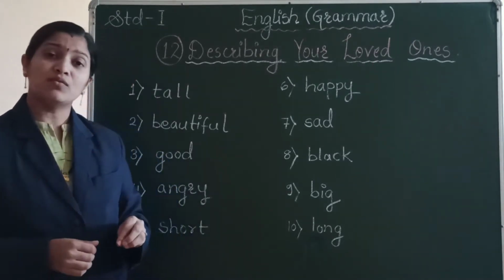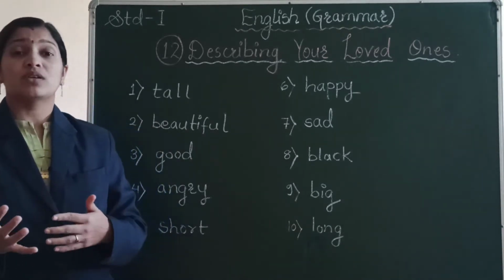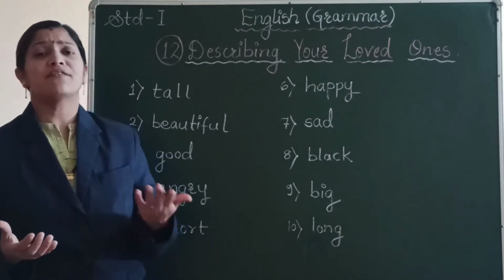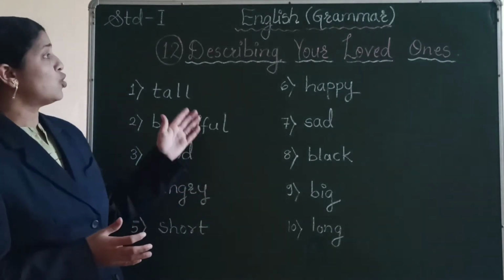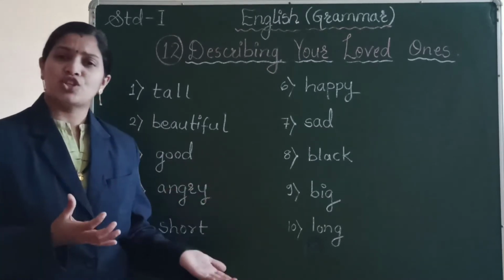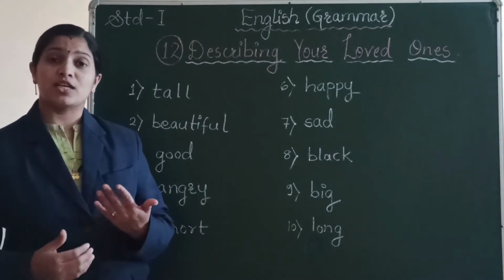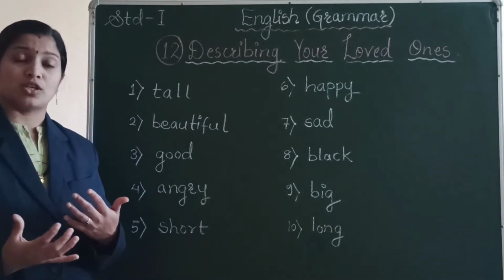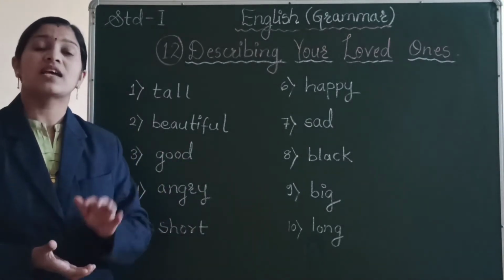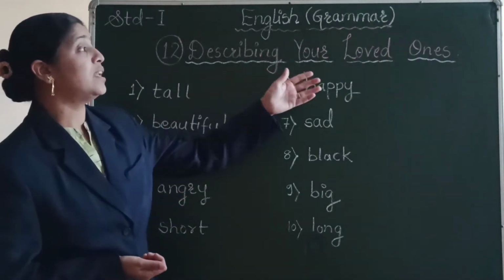Describing words are the words that are used by us to tell about the persons, about the places, about animals, birds and various objects. So also the describing words tell us about the colors, size, shape. Yes, so all the words which are used by us to give us more information about the places, persons, animals, birds, objects are called as describing words. And describing your loved ones.